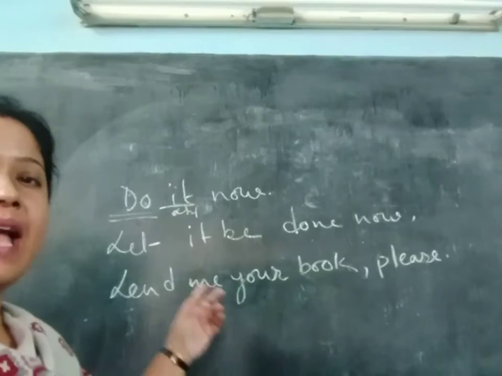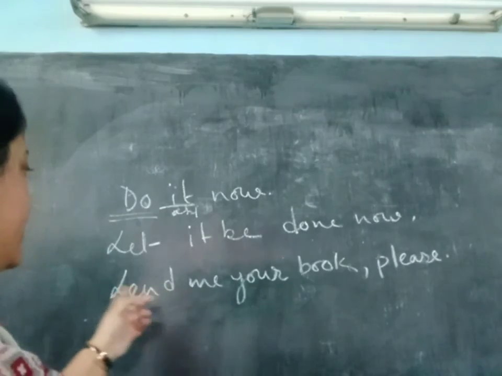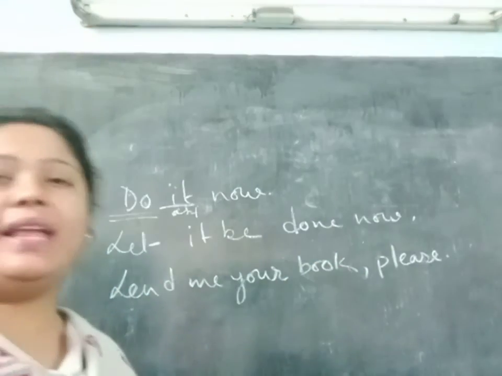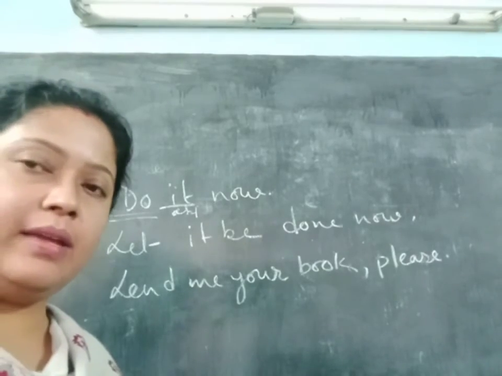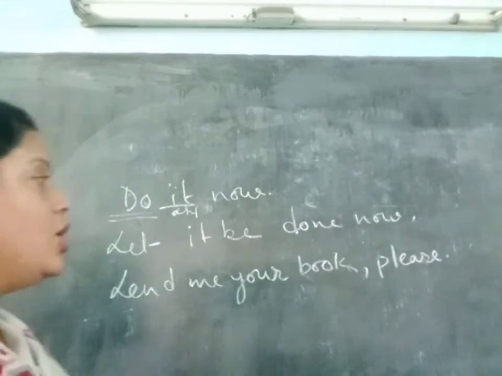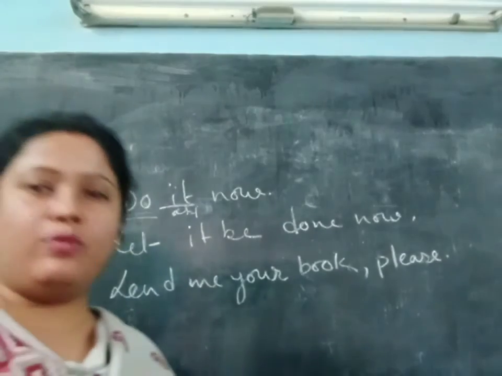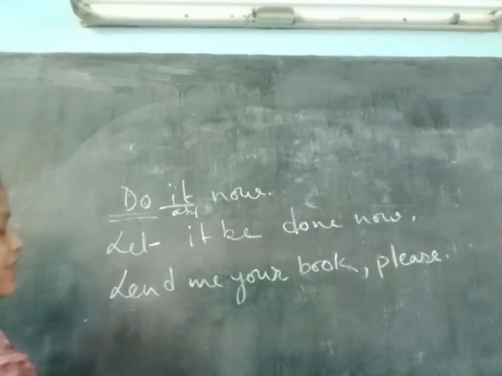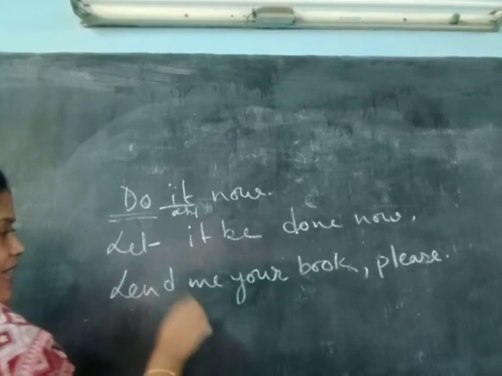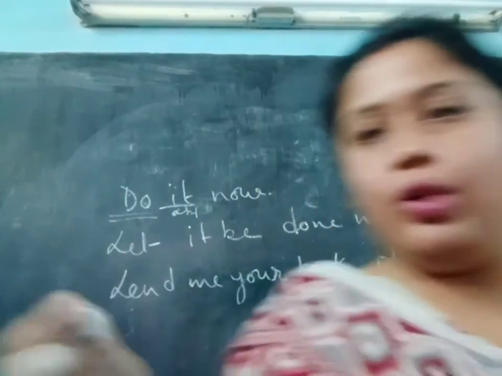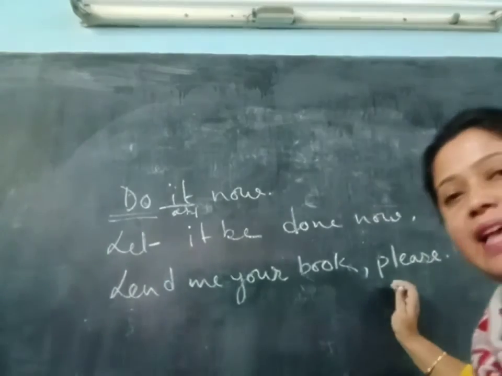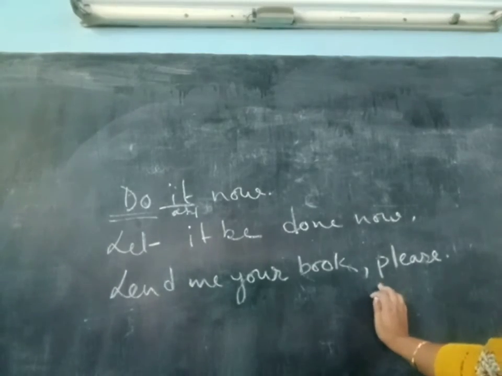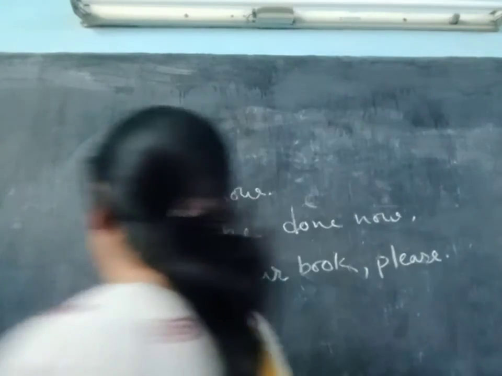Okay. Another sentence I have written here. Lend me your book, then comma and please. Please denotes, actually, that it is an imperative sentence of request. So we have understood by the word please that it is a request. So we can write in this way that lend me your book. Okay. So by the sense of please, it's a request. So we should write, you are requested.